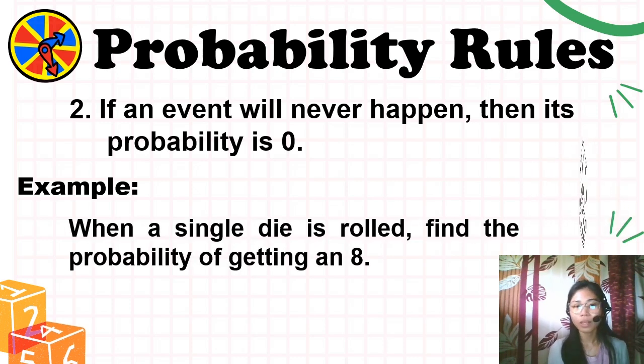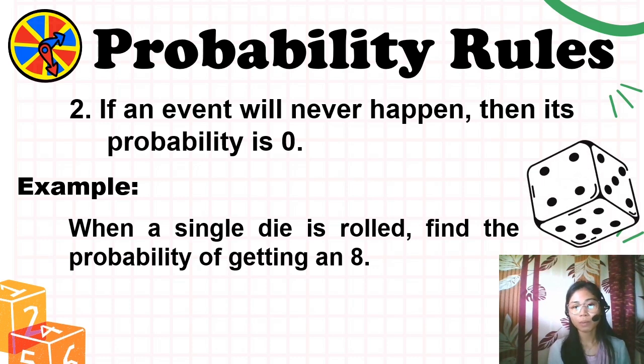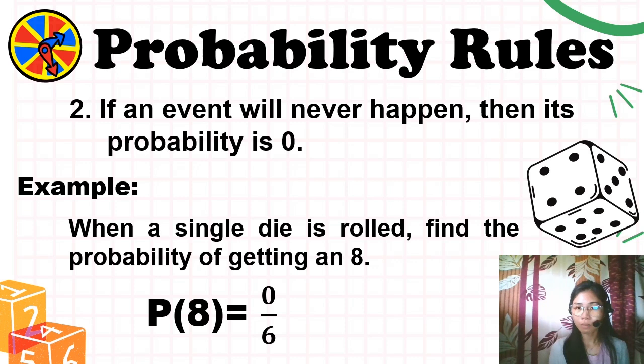The second one is if an event will never happen, then its probability is 0. For example, when a single die is rolled, find the probability of getting 8. From the given rule, we have P of 8, and all possible outcomes of rolling a die is 6. So we have 0 over 6, or simply P of 8 equals 0, because 0 divided by 6 is 0.